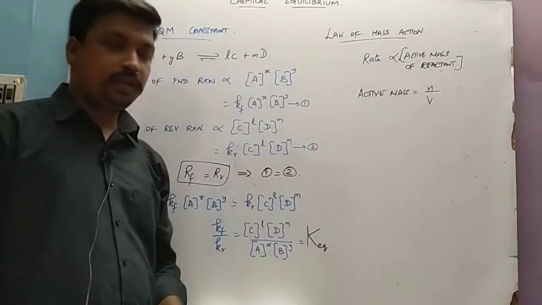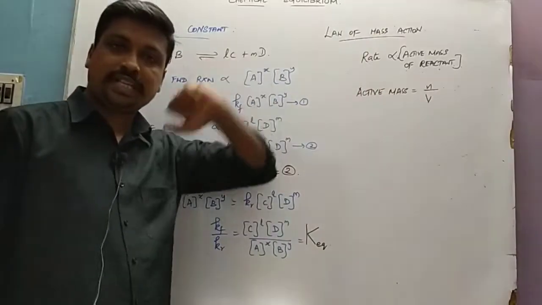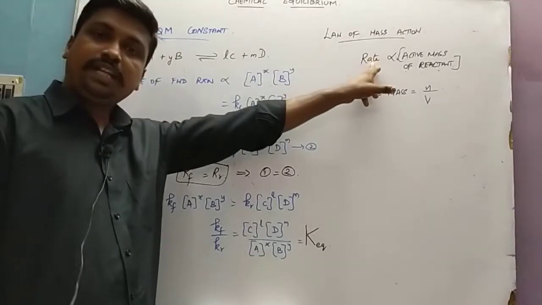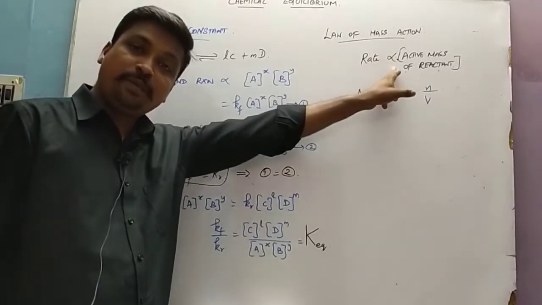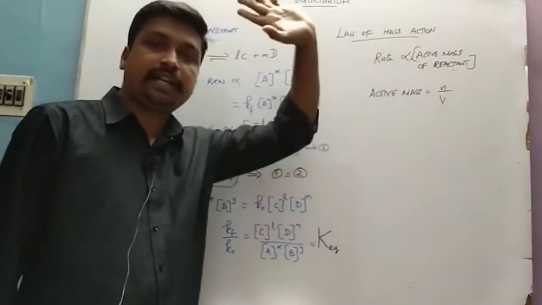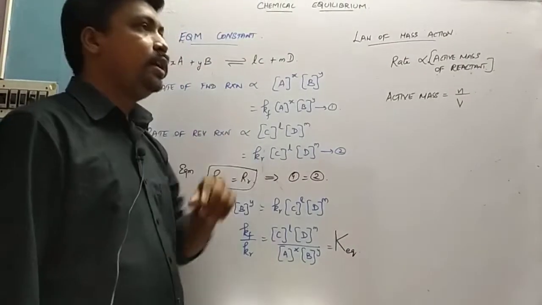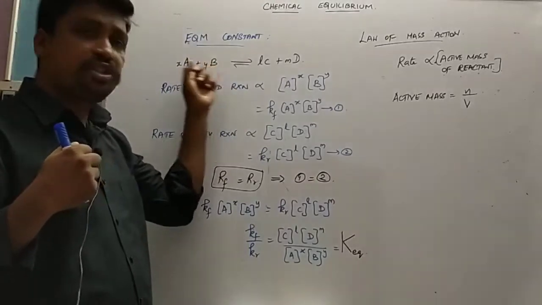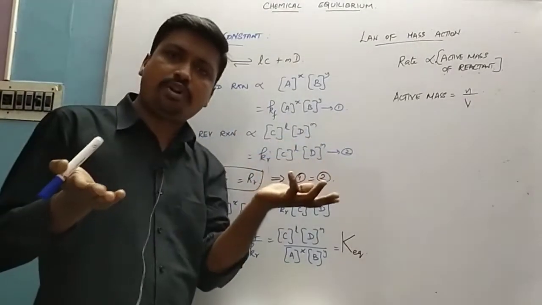So now we are going to discuss the law of mass action. What is the law of mass action? It is nothing but: the rate of a chemical reaction is directly proportional to the active mass of the reactants. What is it, sir? If there are more active molecules of A and B in a reaction, then the rate of the reaction will automatically be high, isn't it?